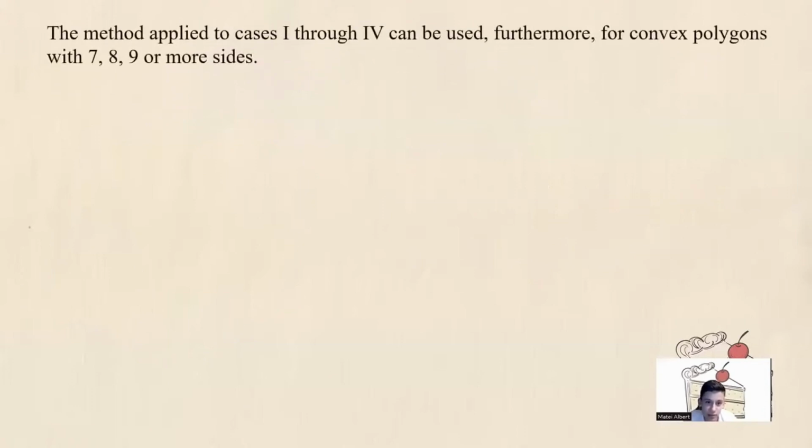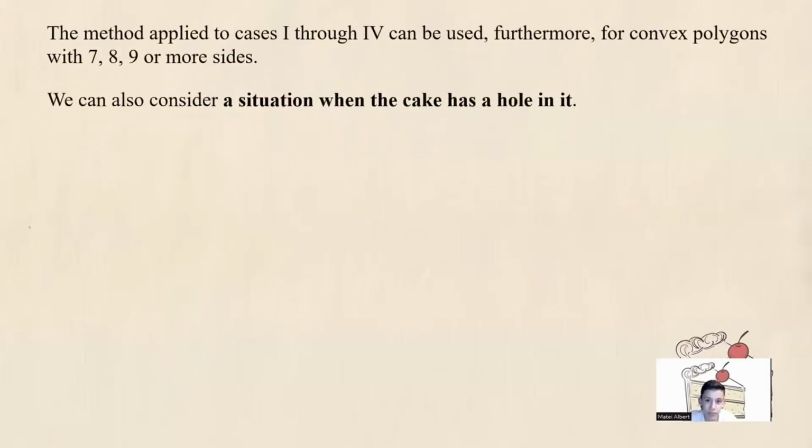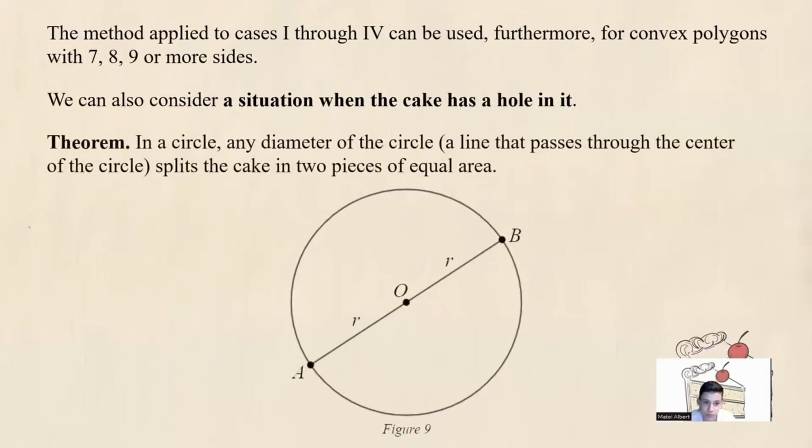The method applied to cases 1 through 4 can be used furthermore for convex polygons with 7, 8, 9 or more sides. We can also consider a situation when the cake has a hole in it. Theorem: in a circle, any diameter of the circle, which is a line that passes through the center, splits the cake into pieces of equal area.